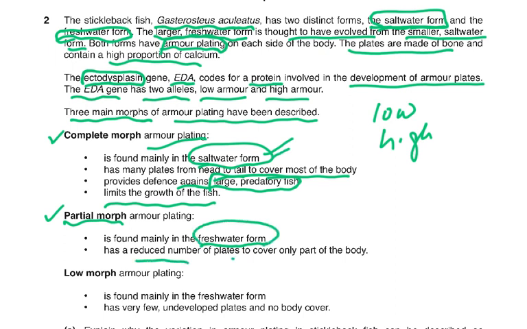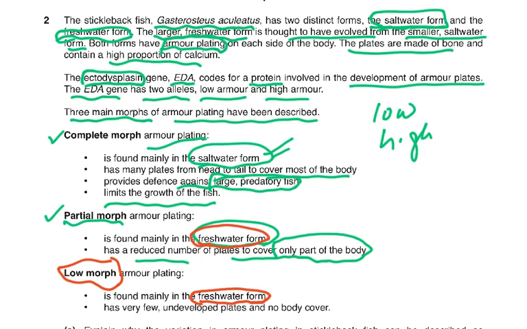and has a reduced number of plates to cover only part of the body. And then we've got the low armor ones. So the low morph is found mainly in fresh water. So fresh water, and salt water. So we do a first. I always do a comparison like that, and has very few undeveloped plates and no body cover.